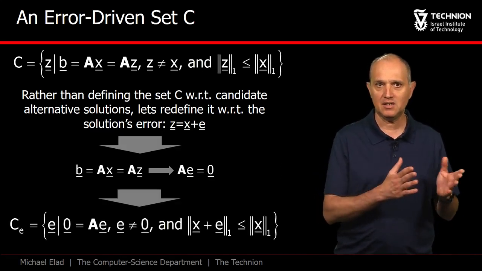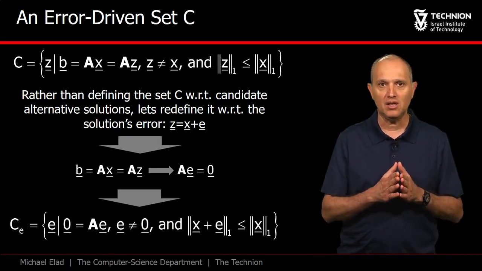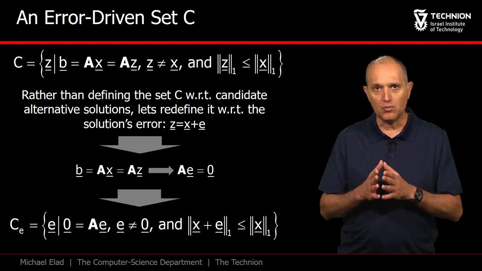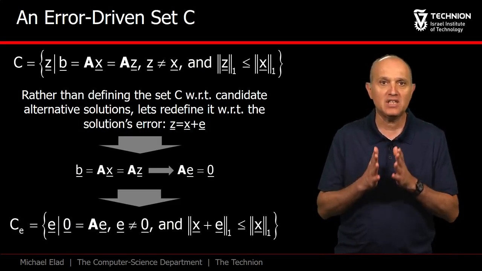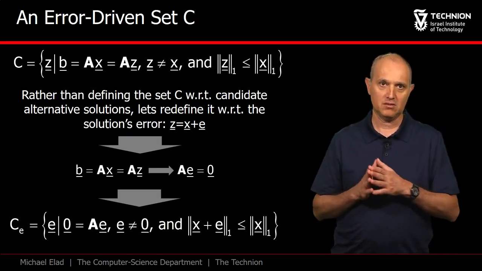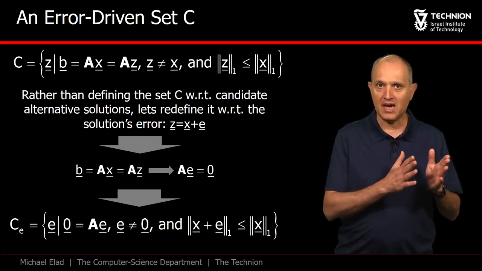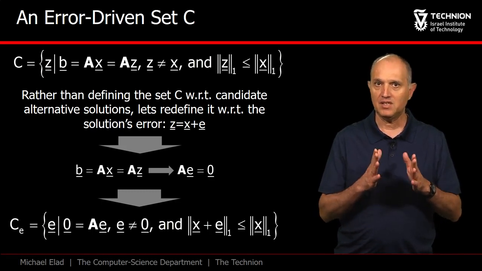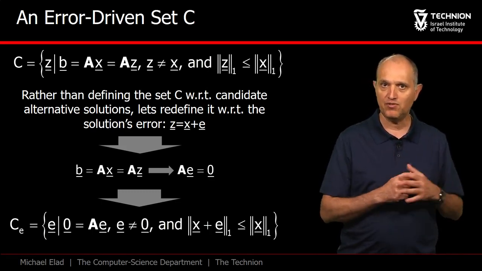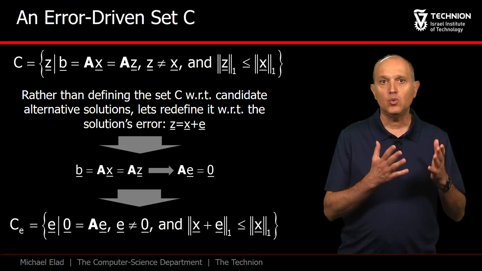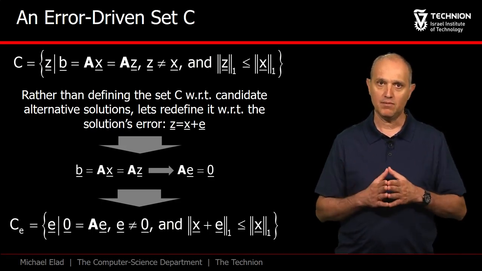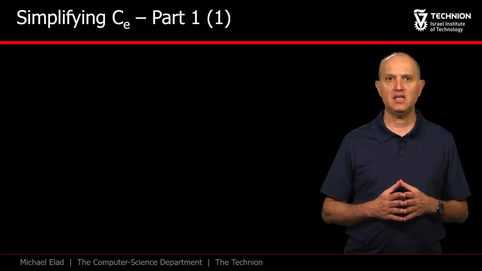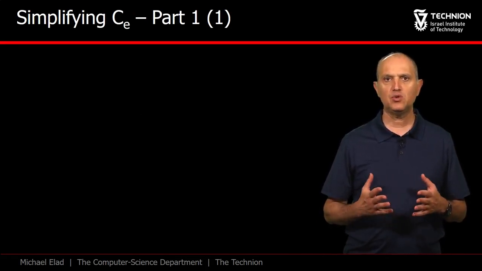The newly defined set CE contains all the vectors E that are in A's null space, and such that the L1 norm of X plus E is at most as large as the L1 norm of X. Note that the trivial vector E equals 0 is not permitted in this set. Again, if this set is not empty, then basis pursuit fails, since X plus E would be a better solution for P1. As we have already said, analyzing the set CE is too complex, and thus we seek to simplify it.